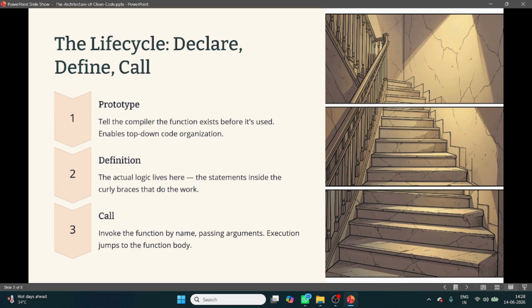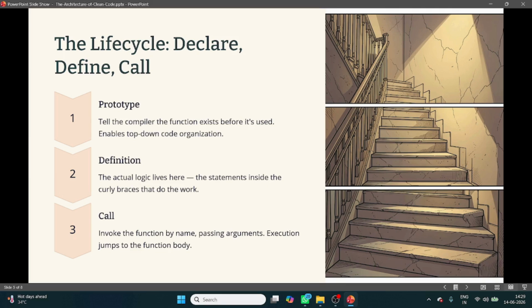What task can that function do? Inside the function body, we write the complete statements that the function can perform. Last, you should call the function. Now we use the function. How? If it will return a value, int result equals add 5 comma 3. In place of a, 5 will be copied, and in place of b, 3 will be copied.